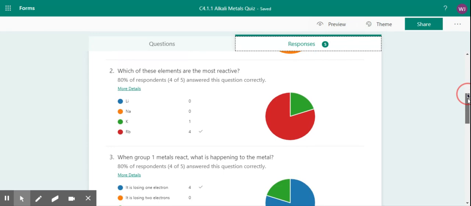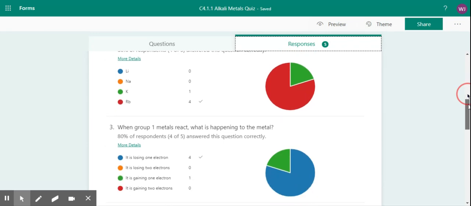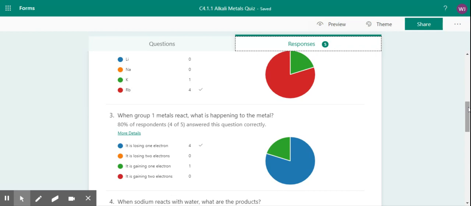And as you can see, most of you got that right. Right, question 3. When group 1 metals react, what's happening to the metal? Most of you got this right, that it's losing 1 electron. There's 2 parts to this. Metals, when they react, are always losing electrons. So it's got to be either losing 1 electron or losing 2 electrons.